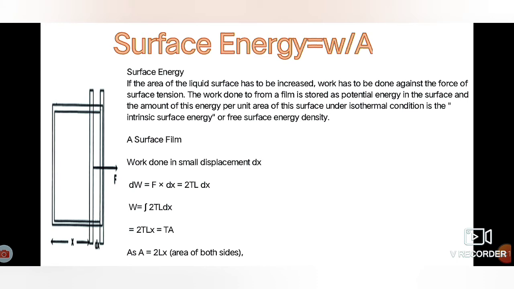L is constant, so W is equal to twice TL integration of dx, which is x. Since L into x is area, we can write W is equal to TA, as A is equal to twice L into x. It is the surface area of both sides of the film.